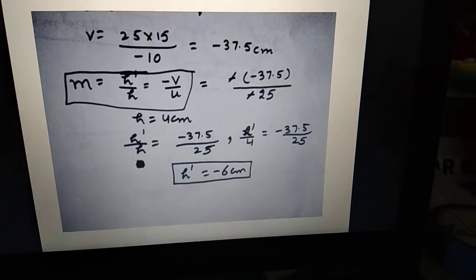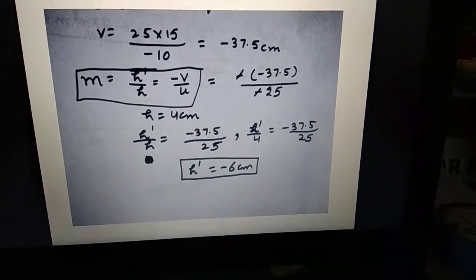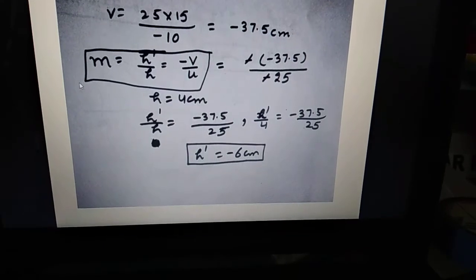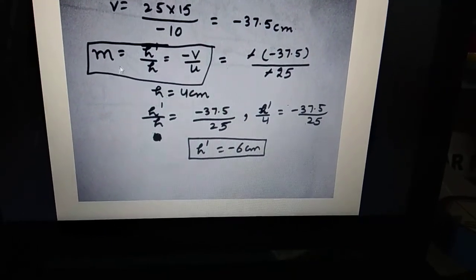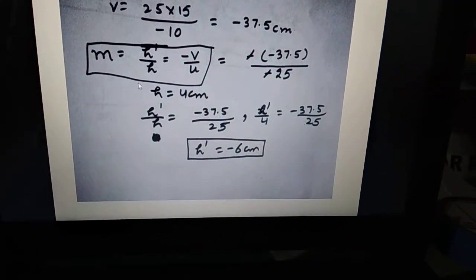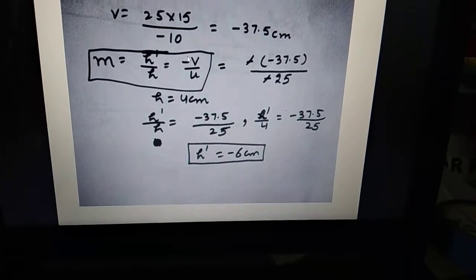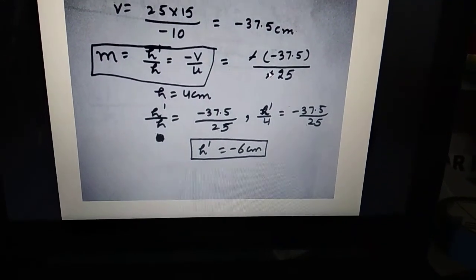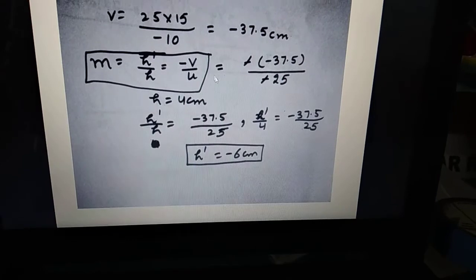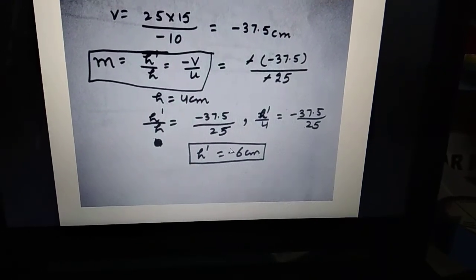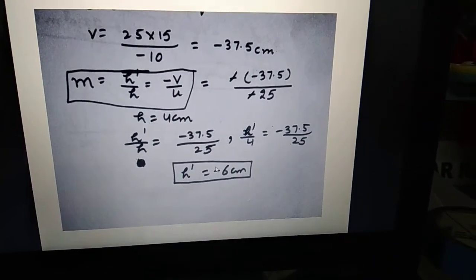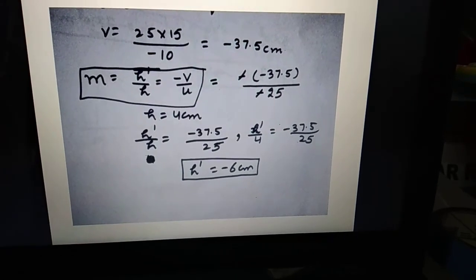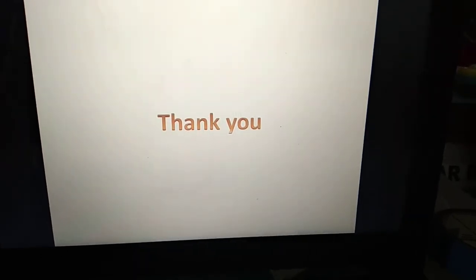Next part of the question is they are asking you what is the height of image. So for that formula is magnification is equal to h prime by h, and that in turn is equal to v by u. You fill the values in the formula and you will get the answer. So I hope you can now solve all the numericals and you can draw the ray diagrams.